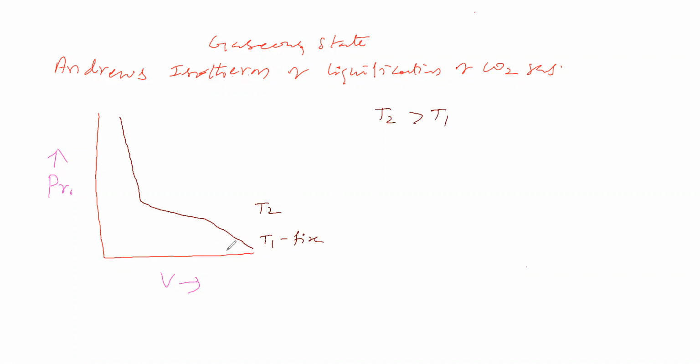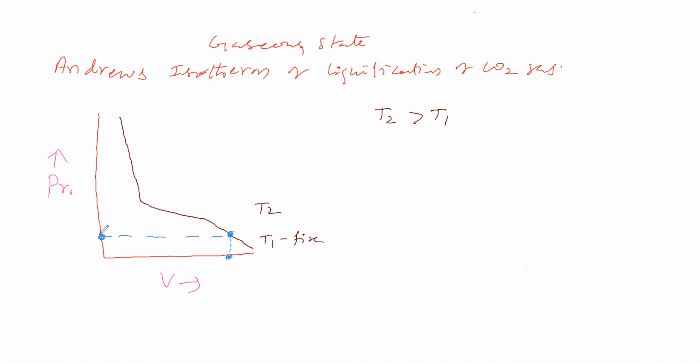We will fix the volume here. Volume is equal to this much, while corresponding pressure is this much. This part is gaseous part. Now at temperature T1, temperature is fixed, volume is fixed, number of moles is fixed.